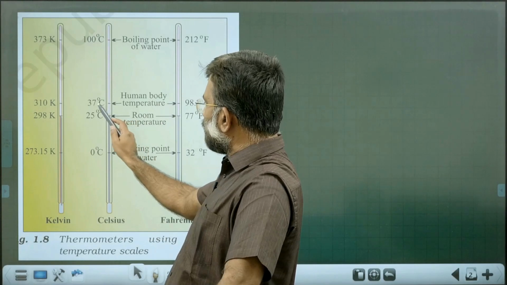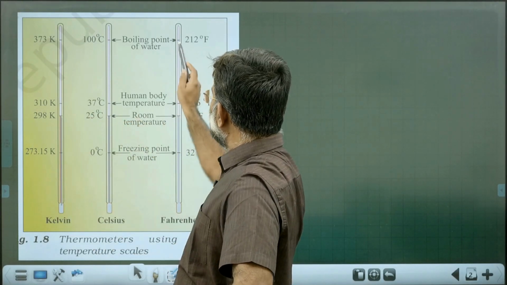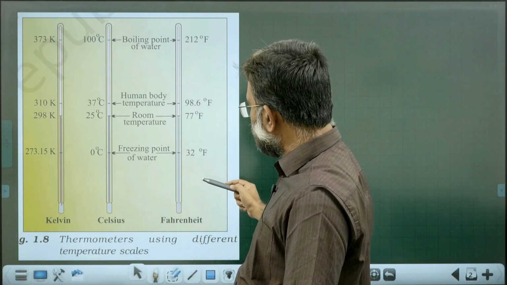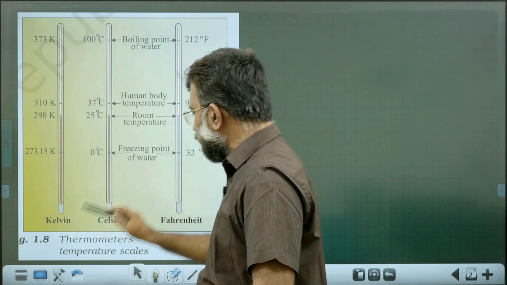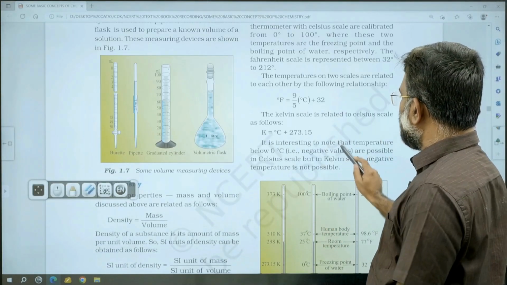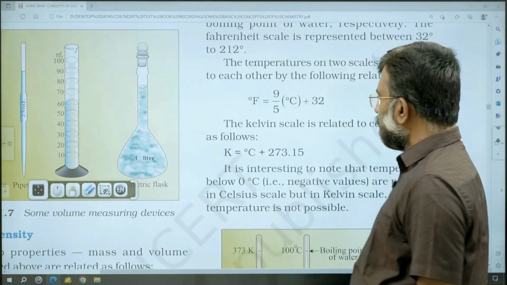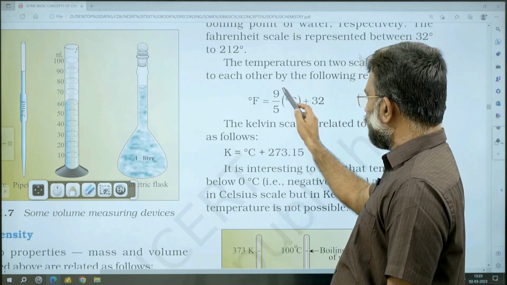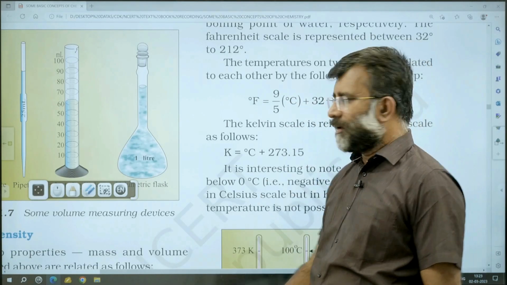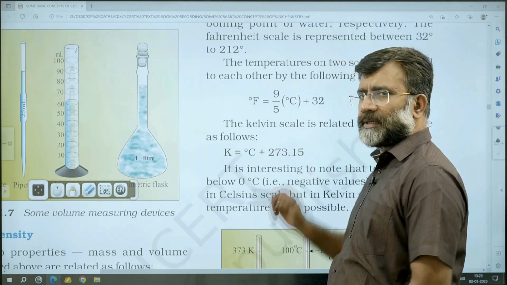Human body temperature is 37 degrees Celsius, 310 Kelvin, and boiling water is 212 degrees Fahrenheit. The conversion from Celsius to Fahrenheit is also very important. The formula: degree Fahrenheit is equal to 9 by 5 times degrees Celsius plus 32.